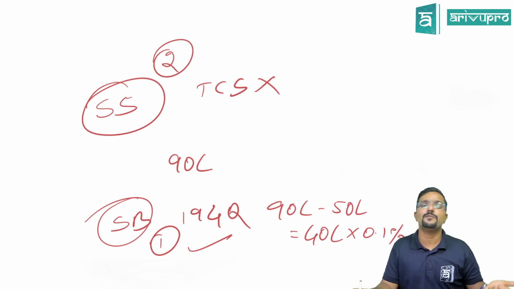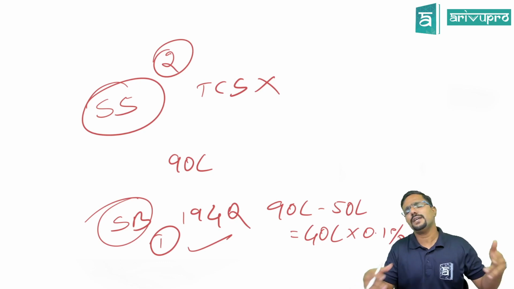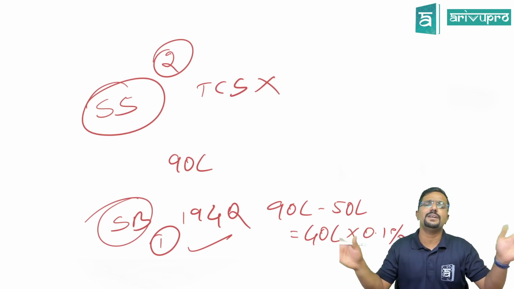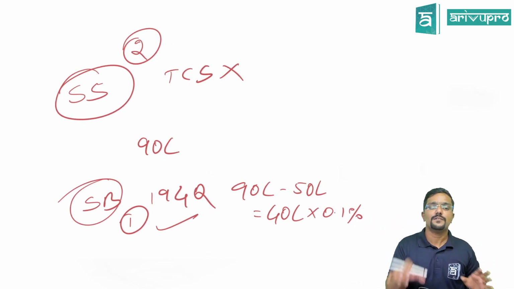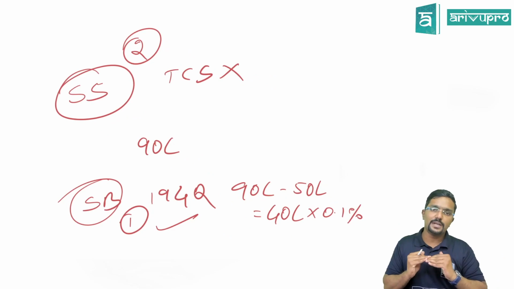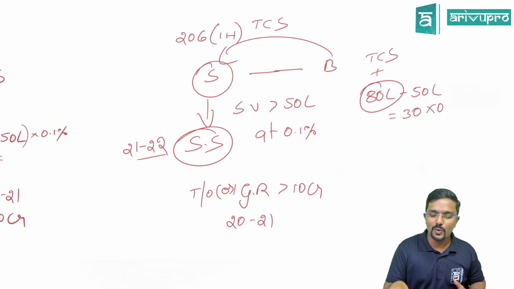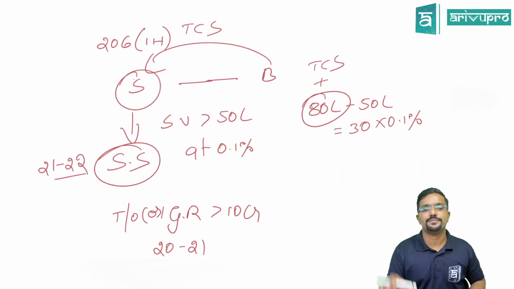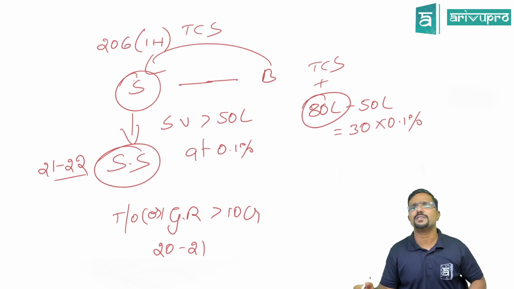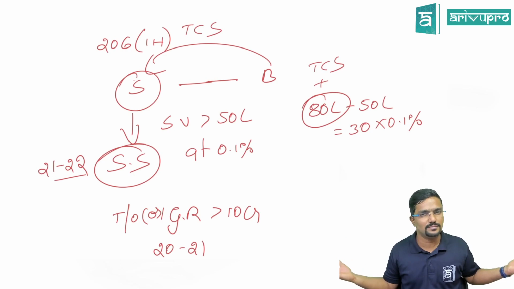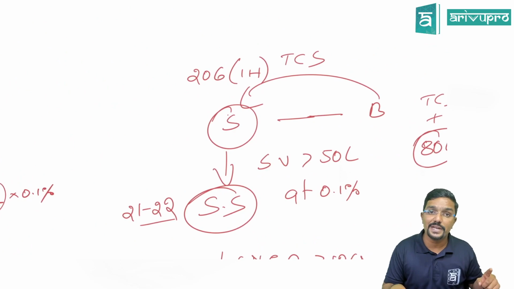Whether TCS is applicable, for whom? The seller. If the seller is a specified seller, he will collect TCS. And if he is not a specified seller, then even TCS will not be applicable. So the clarification given here is: first check TDS, and if it is not applicable for the buyer, then check TCS with respect to section 206C(1H). Sir, what if the seller is also not covered under section 206C(1H)? Then TCS is also not applicable. That's all. Clear? Because both section 194Q and section 206C(1H) are conditional.